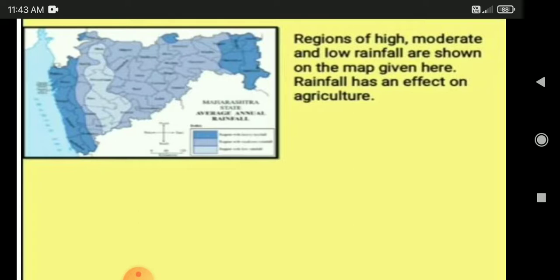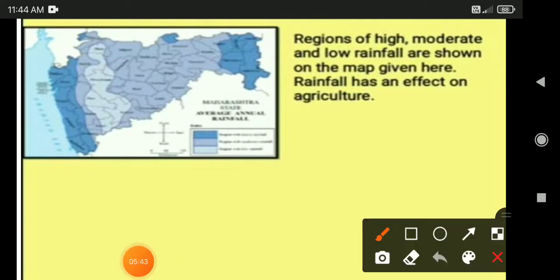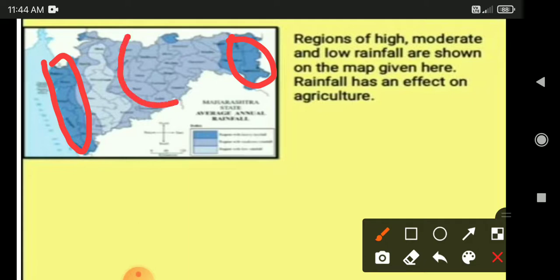Students, can you all see the index in the map? In the corner they have given an index. The region covered with dark blue is the place where they get heavy rainfall. The somewhat lighter blue is the place with moderate rainfall, not too much.